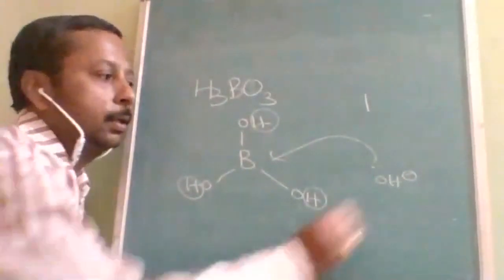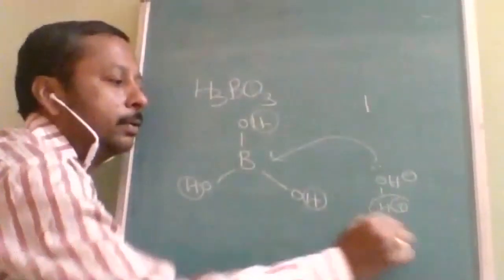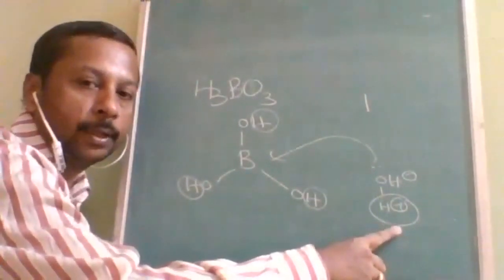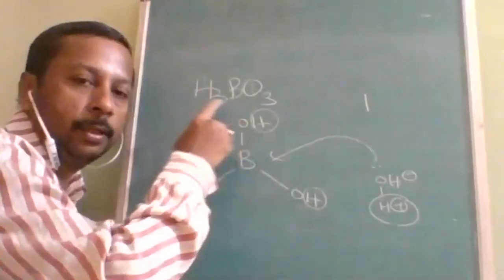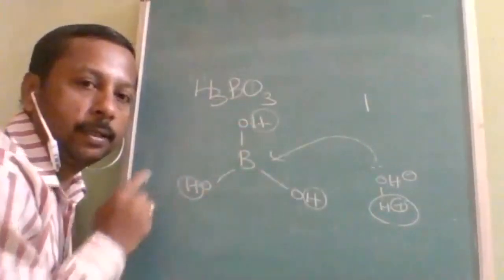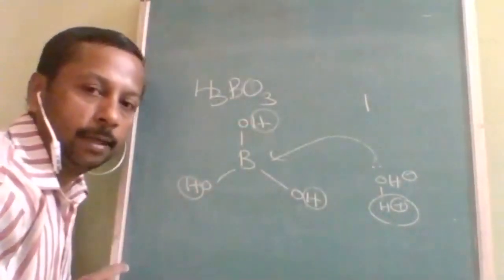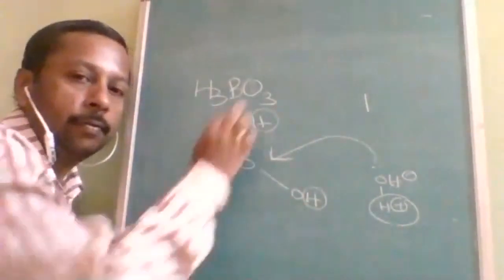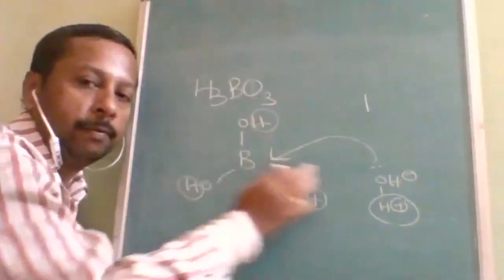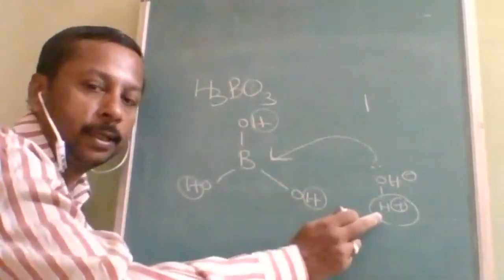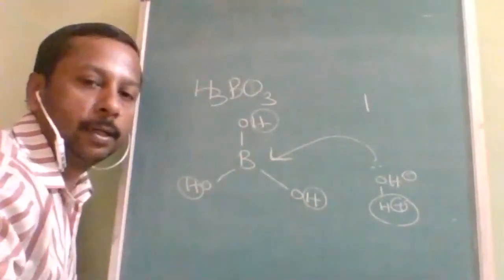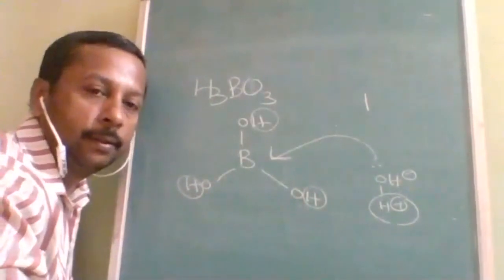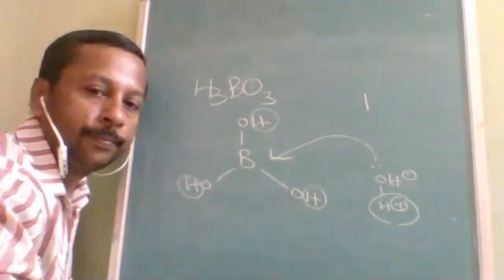OH from the water is gained and H plus will be released. So the number of releasable hydrogens is how many? 1. So for H3BO3, even though the number of hydrogens connected to oxygen is 3, the equivalent factor is only 1. Why? Instead of losing this H plus, it will gain OH minus from water, and that H plus it is going to liberate. Is it understood? So the first part, the equivalent factor of acid, I think everybody understood.